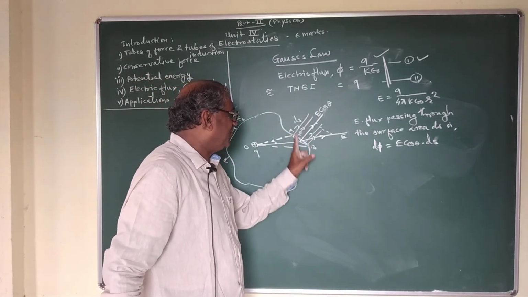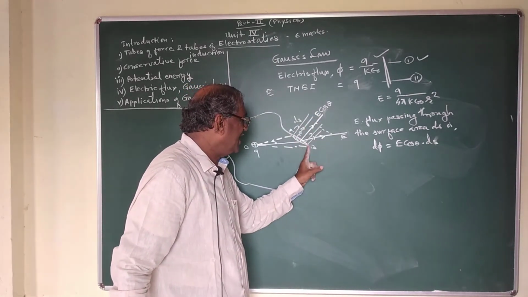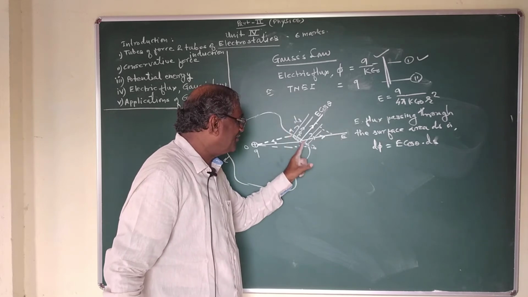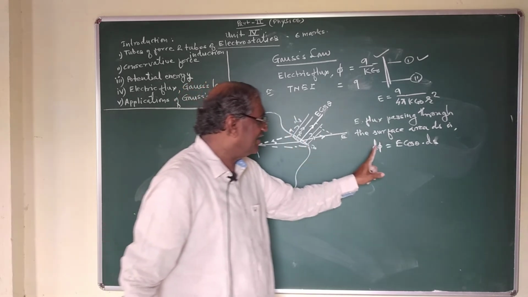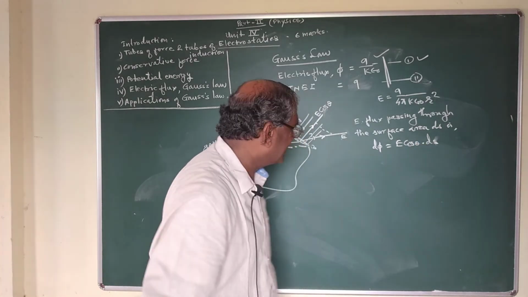This much electric flux passes normally through the surface area ds of the element AB, and is given by d phi is equal to E cos theta into ds.